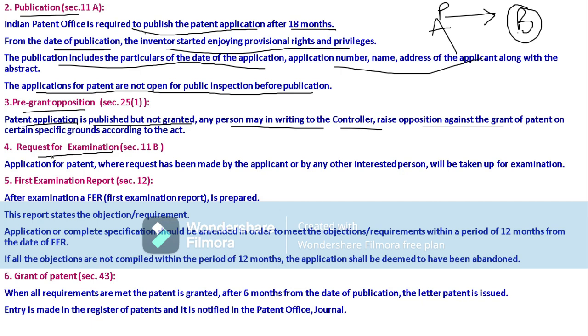So likewise, any non-patentable items, all these things have to be examined by the examiner.